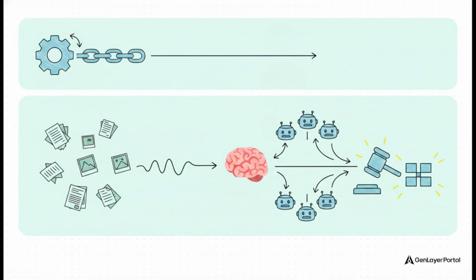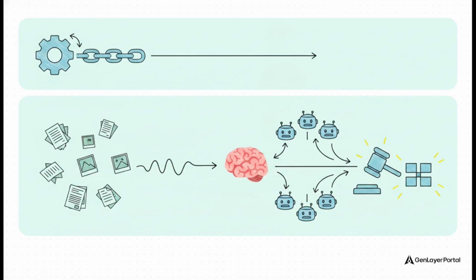Let's zoom out and see how this all builds into a monumental shift in network architecture. Traditional blockchains follow a very linear, strict path, code to execution to consensus. It's pure computation. GenLayer's model is an entirely different beast. It flows from evidence to AI reasoning to validator evaluation to consensus and finally to an on-chain consequence.